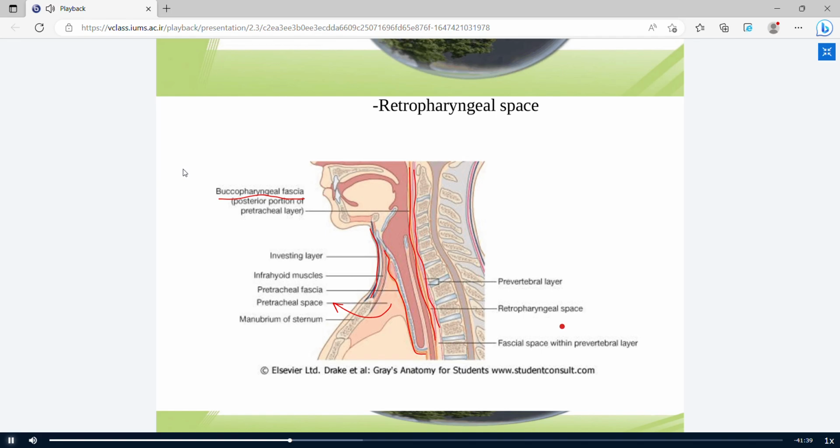There is another space between the buccopharyngeal fascia and prevertebral fascia. It's called retropharyngeal space. The retropharyngeal space continues to posterior mediastinum, and if there is an infection in the thoracic cavity in posterior mediastinum, it can enter the neck region by the retropharyngeal space.